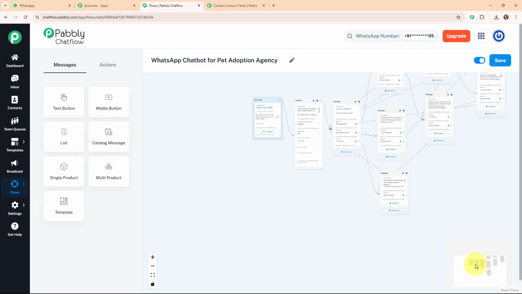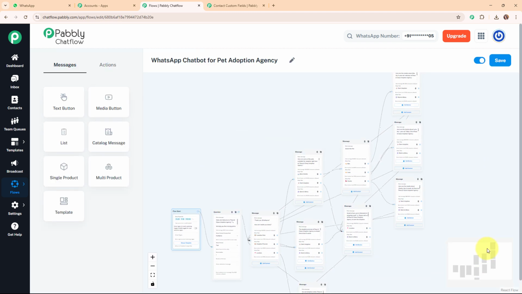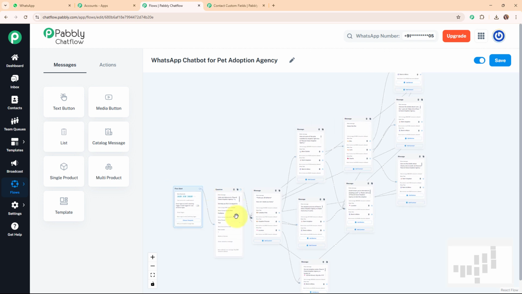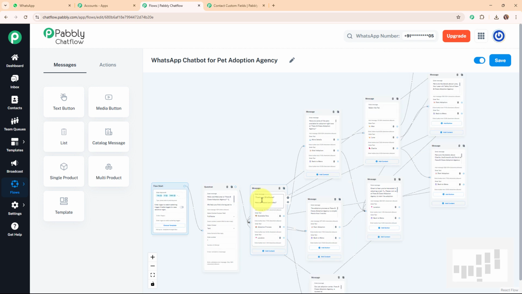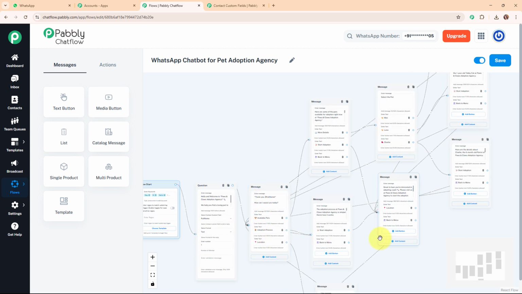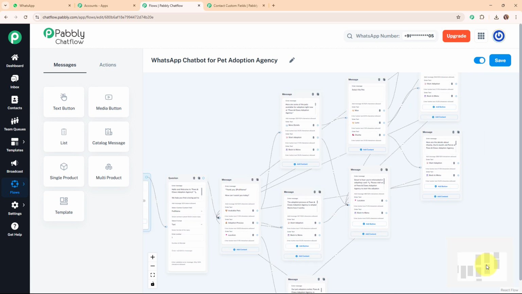And now here let me summarize the chatbot that we just right now created for our pet adoption agency. Alright, so here I've selected my trigger as keywords, and then I've added a question box by asking the customer name and with a hello and welcome message. And then I've added a text box where I've added a personalized text for the customer with the quick reply button as available pets, adoption process and the location. And then further I've set up the chatbot for each of the quick reply button.